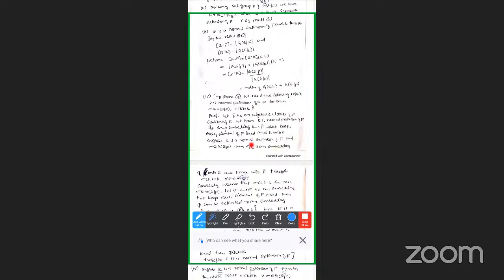So suppose K is a normal extension of F and sigma belongs to G(E/F). Then sigma restricted to K is an embedding. So this is the assumption. It is an embedding onto E, and hence into F bar. Therefore sigma of K equals K. So this is the first result.